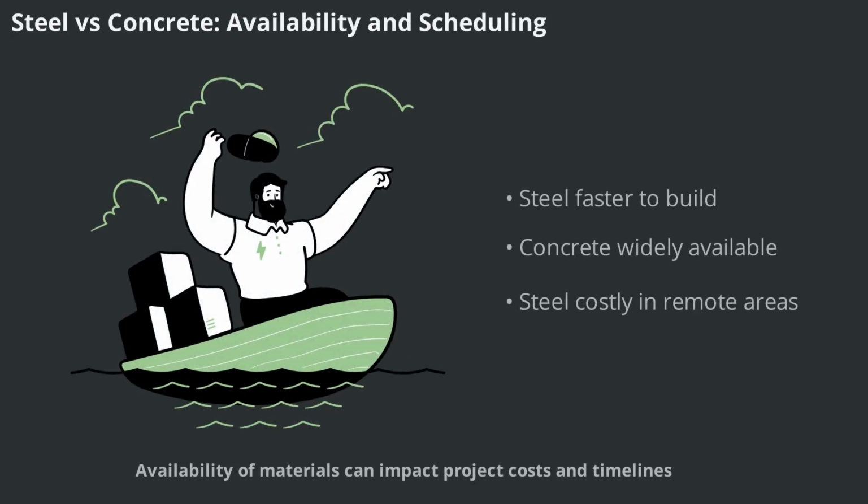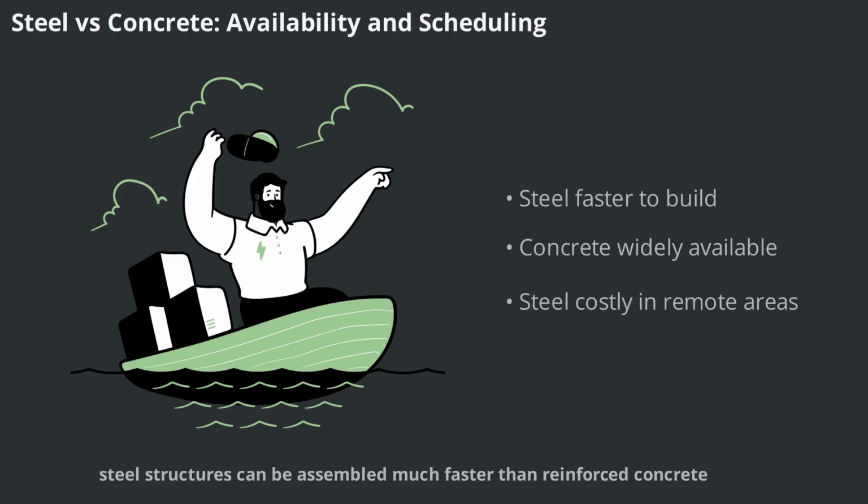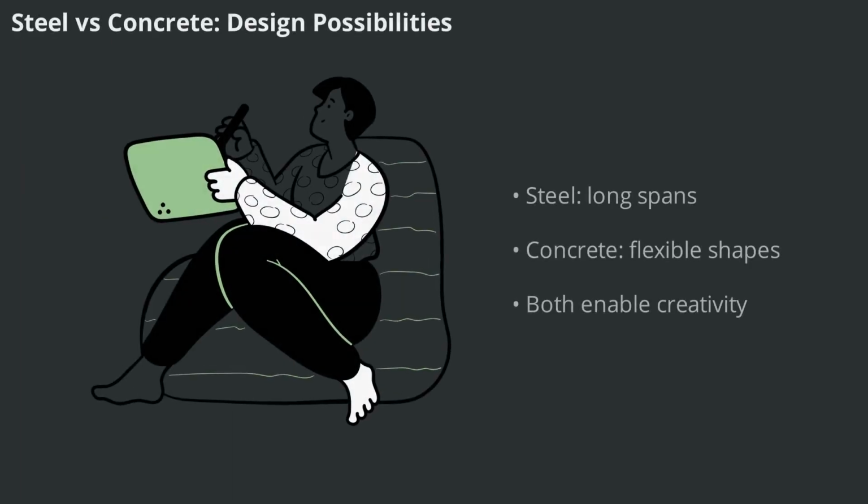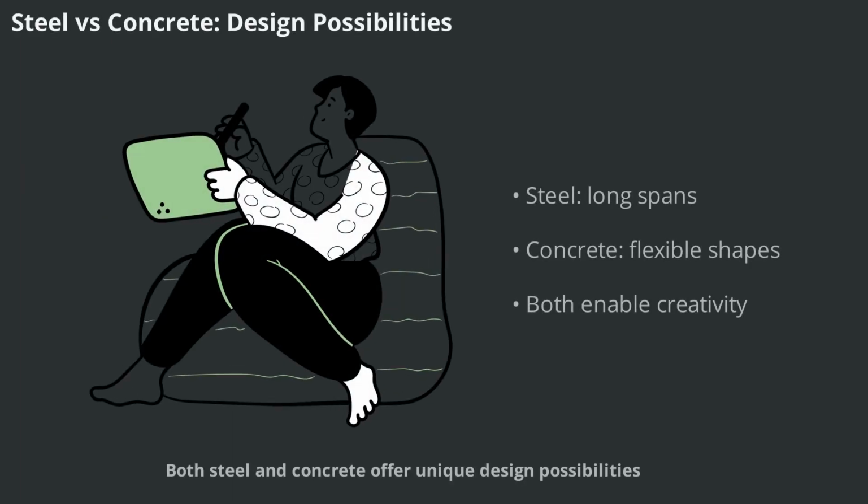Availability of materials can impact project costs and timelines. Steel is often more readily available in major cities, but less so in remote areas, which can increase transportation costs. Concrete and its ingredients are widely available, making it a practical choice for projects in diverse locations. When it comes to construction speed, steel structures can be assembled much faster than reinforced concrete, which requires time for formwork, placement, and curing. Both steel and concrete offer unique design possibilities.